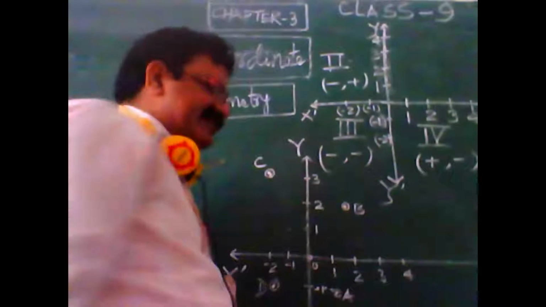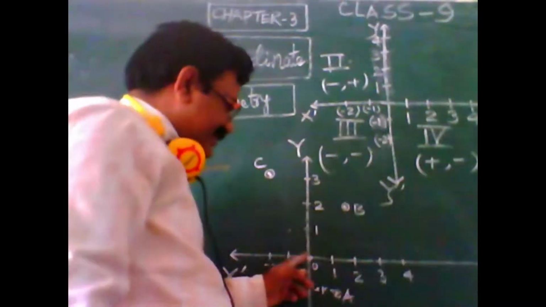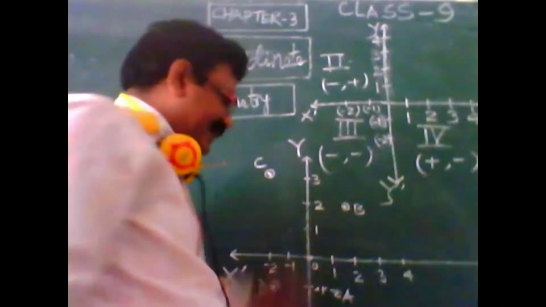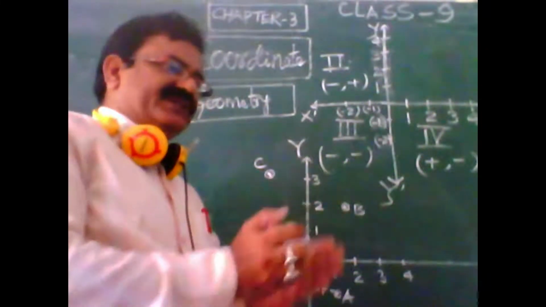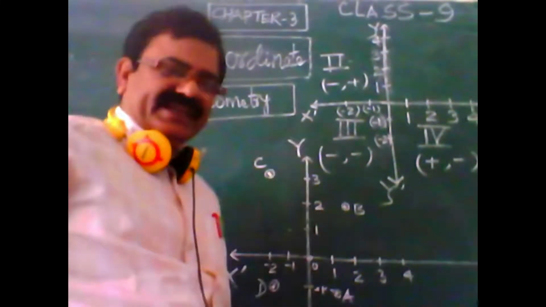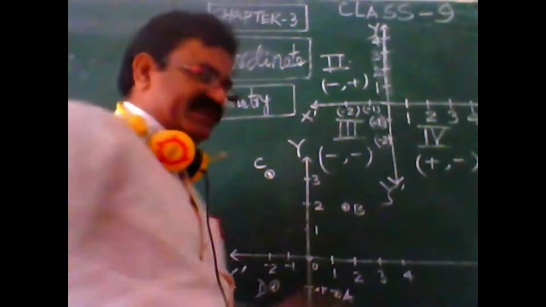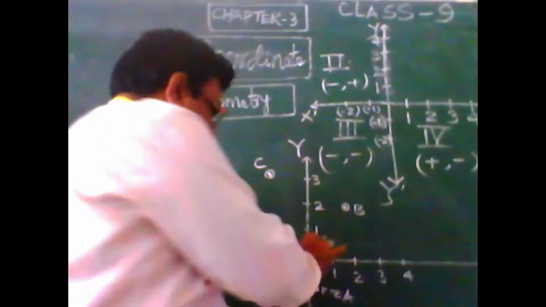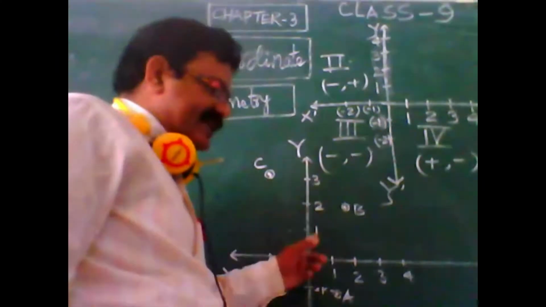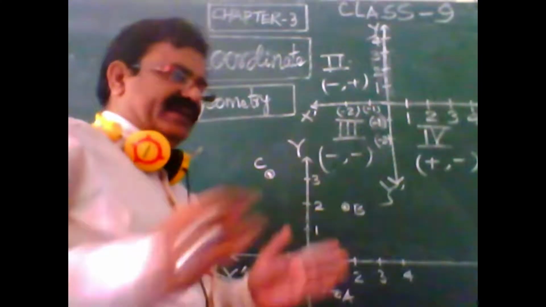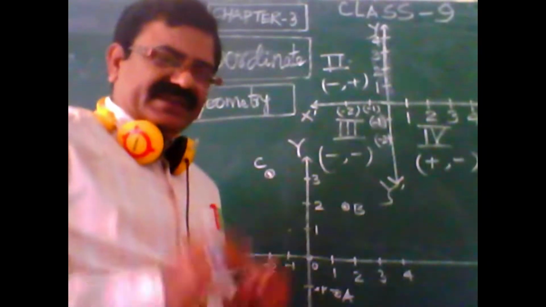Then the question is, this origin is located here, and what are its distances from the vertical and the horizontal line, if anybody asks? Obviously your answer will be 0, 0, because the x and y lines intersect. So obviously at the point of intersection the distances along x and y will be 0.